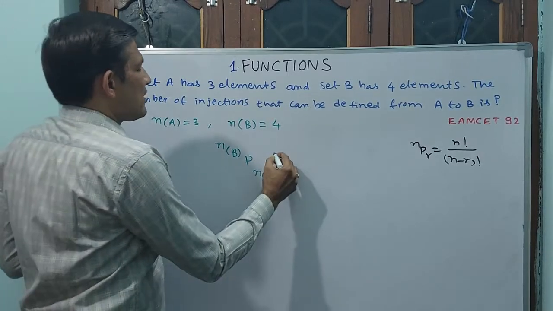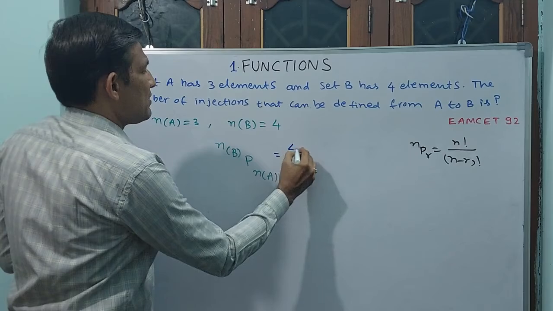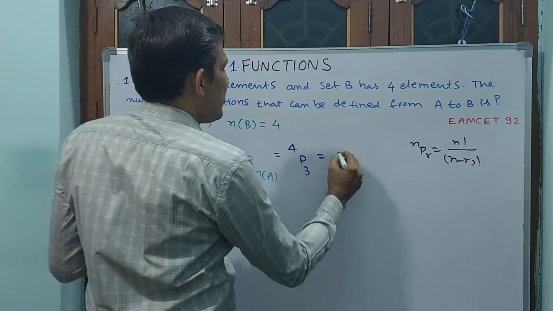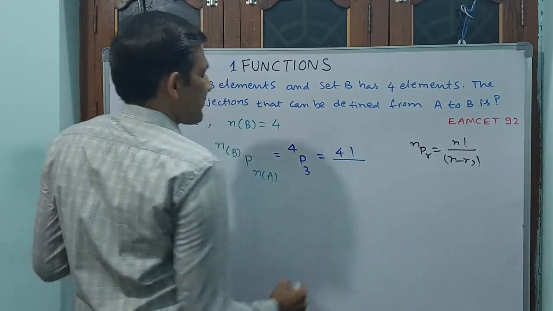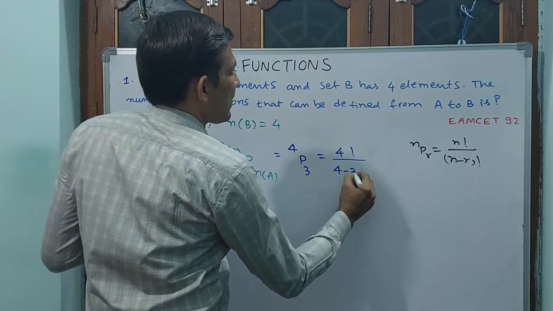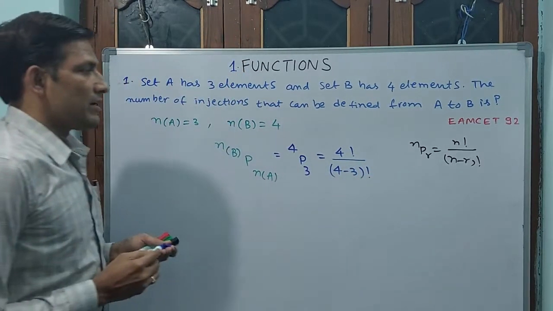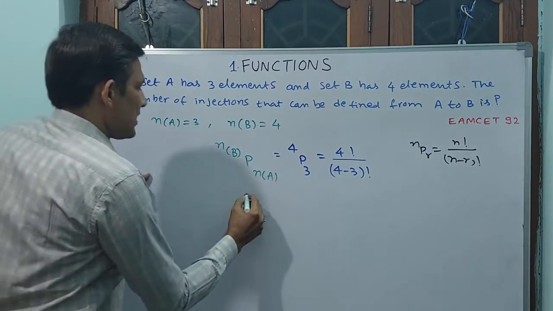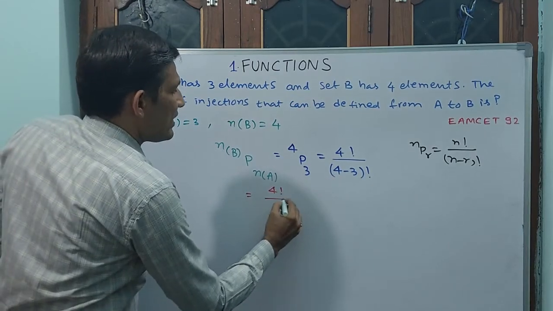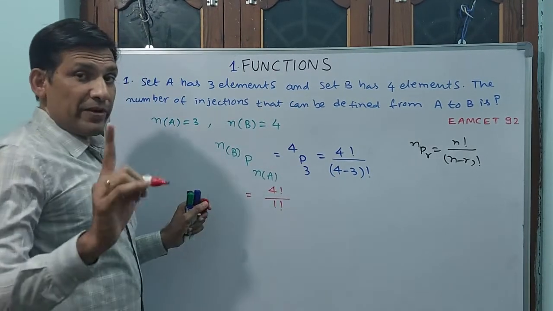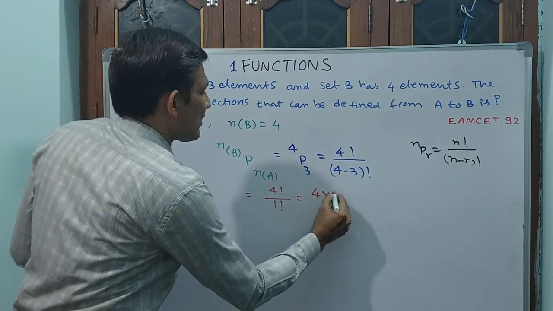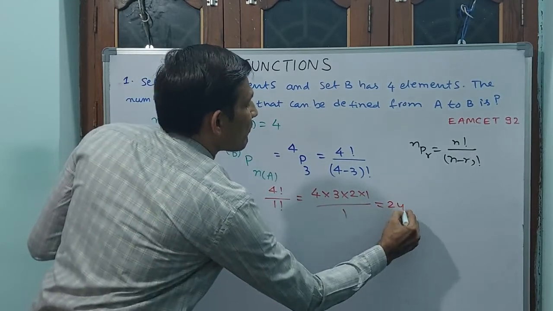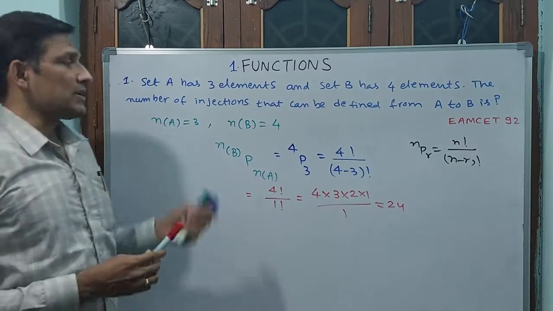See how we deal with this. 4P3 is 4 factorial by (4 minus 3) factorial. That is 4 factorial by 1 factorial. 1 factorial is 1, and 4 factorial is 4 into 3 into 2 into 1, divided by 1. That is 12 into 2, 24. So the answer for this question is 24.